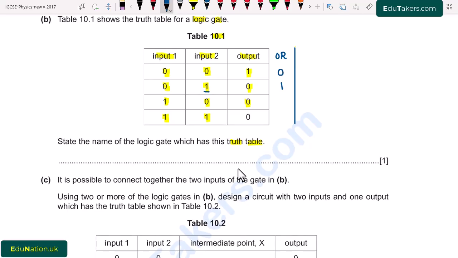Next combination is 1 and 0. Here 1 is again high. So the output will be 1. And last one is 1, 1. Here both of the inputs are high. The output will be high. So these are the outputs of OR gate. So the output that is shown here is basically the output when we apply a NOT gate over the OR. NOT gate is basically the gate of inversion. It changes 0 into 1 and 1 into 0.